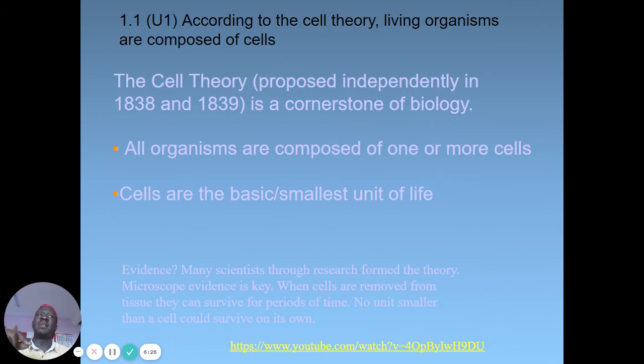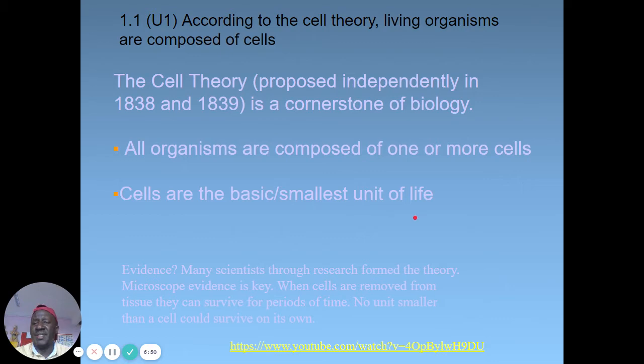What does that mean? It means that we are either unicellular or multicellular. For any living organism to appear, it must be either unicellular or multicellular. And then the other one is that cells are the basic, the starting point of life.